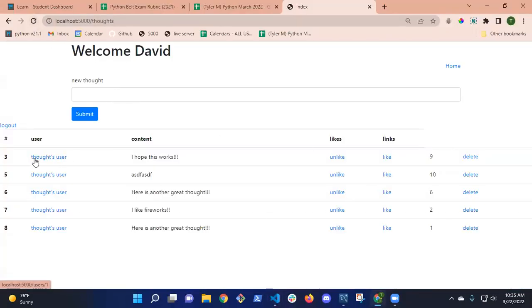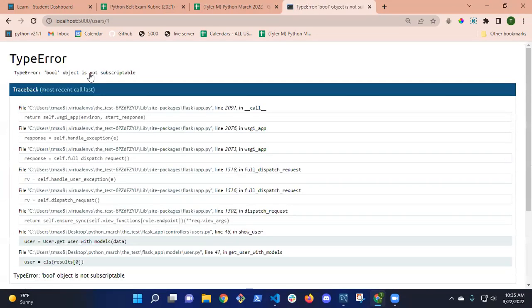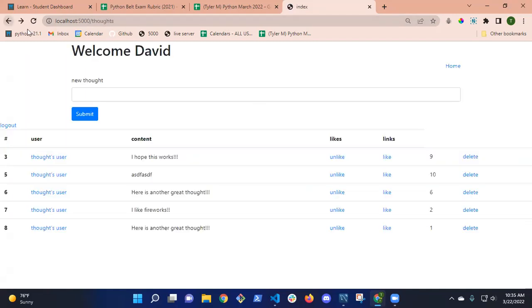So the next thing we need to do is what I was trying to do first before we got sidetracked. I want to be able to pass the user's name here. And when I click this, I should be able to go to the user's show page. Right now it doesn't go anywhere. Actually, it does. It goes to where I'm trying to go, but it's not working. So let's do first things first. I want to get the user's name here, right? So how do I do that?